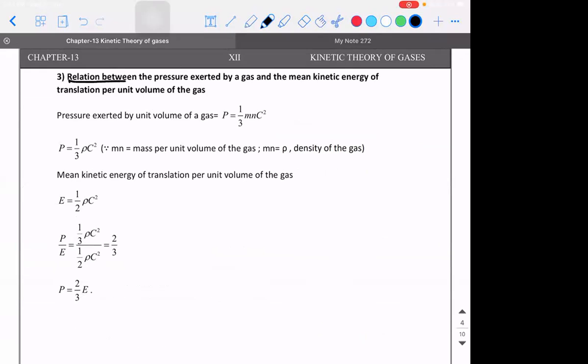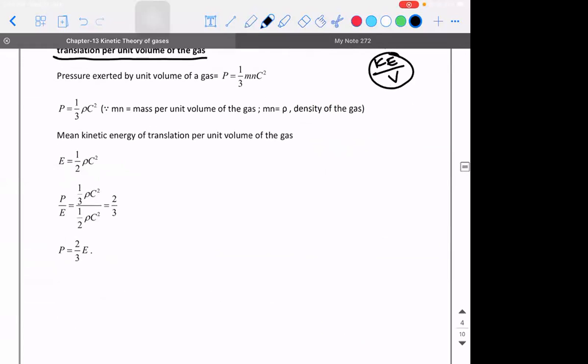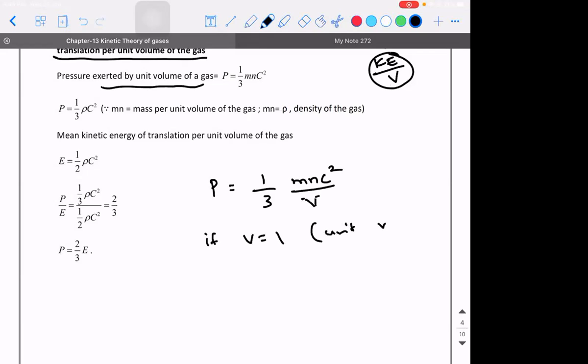Now the question is, if I have to derive an expression for the relation between the pressure exerted by the gas on the walls of the container and the average kinetic energy of translation per unit volume of the gas, means if I need to calculate the kinetic energy per unit volume, how do I manipulate it? That's the question. Pressure exerted is 1 by 3 mnc square the whole divided by V. If V is equal to 1, then we call it unit volume. So if I substitute it here, P will be equal to 1 by 3 mnc square.